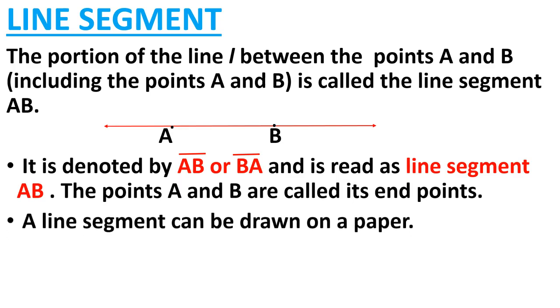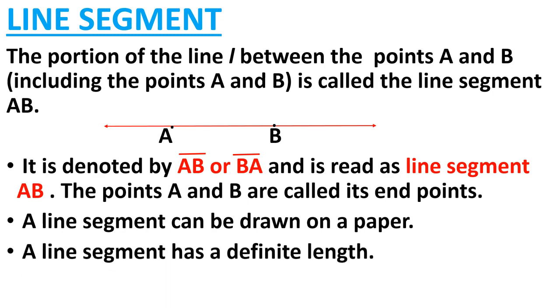It is denoted by AB or BA, and above that we will make a line. Now see, above AB a line is there, but both side arrows are not there. In a line we make both side arrows, but in a line segment we will not make arrows. It is read as line segment AB. The points A and B are called its endpoints. As it has two endpoints A and B, it has definite length. And as it has definite length, we can draw a line segment on paper also. Okay?